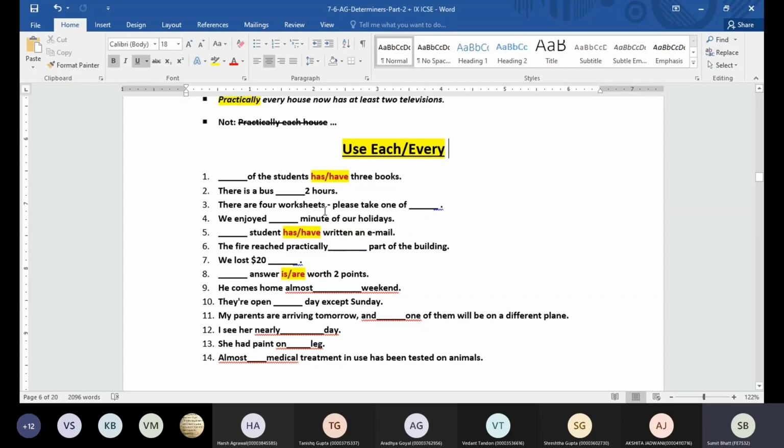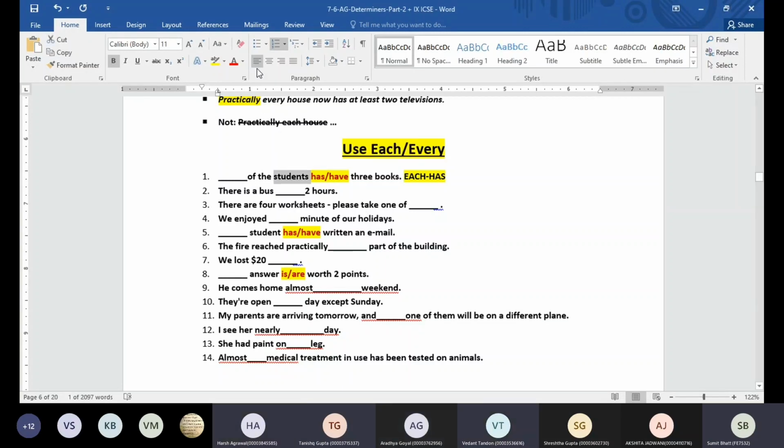All right? Okay, so we have: dash of the students has or have three books. Which word are we going to use? Each of the students has. Why are we not using every of the students? What's the reason?